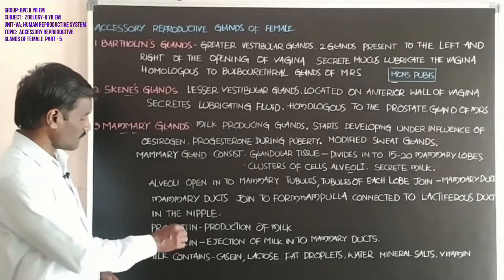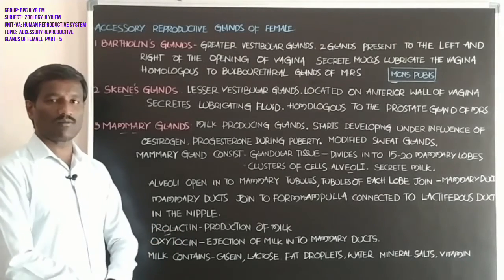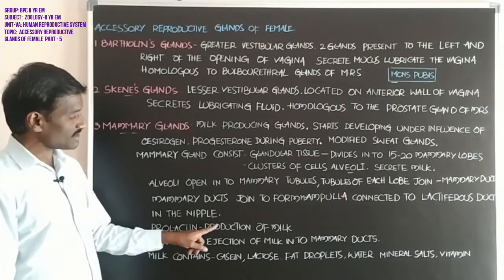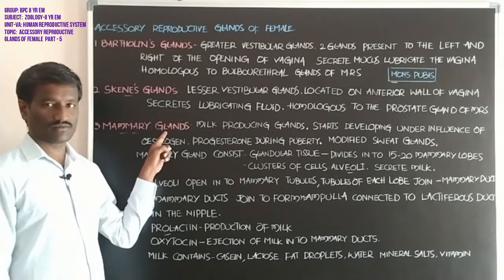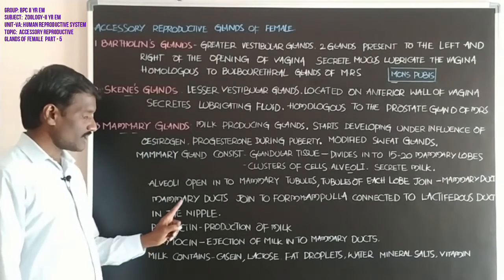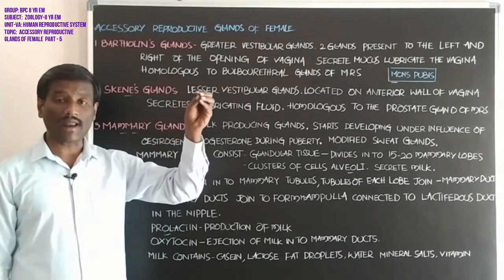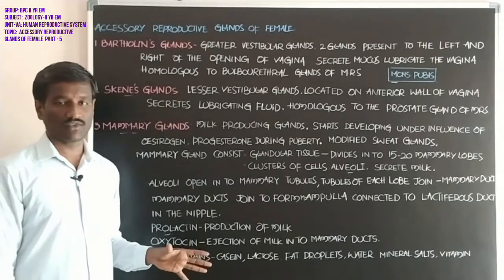Next, what about the role of prolactin and oxytocin on the mammary glands? Prolactin is produced from the anterior pituitary gland.